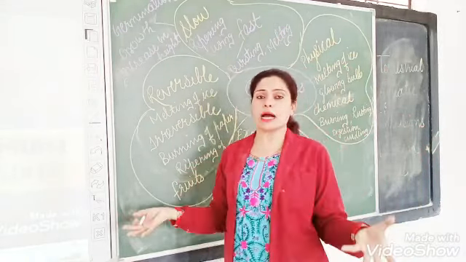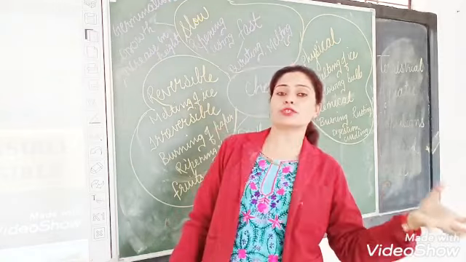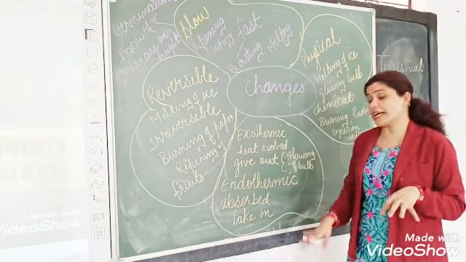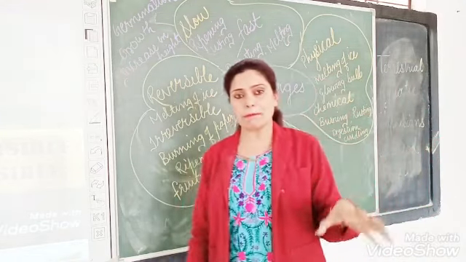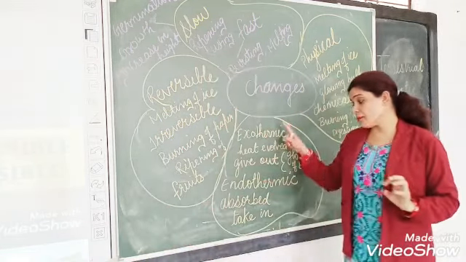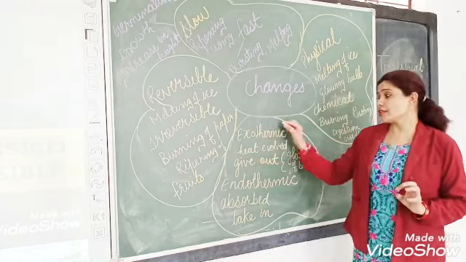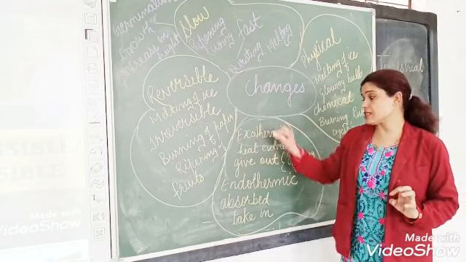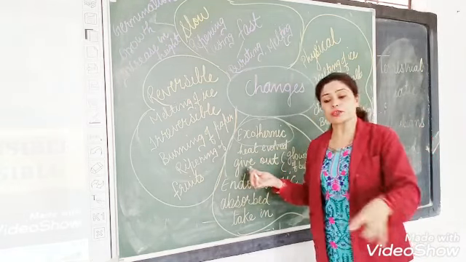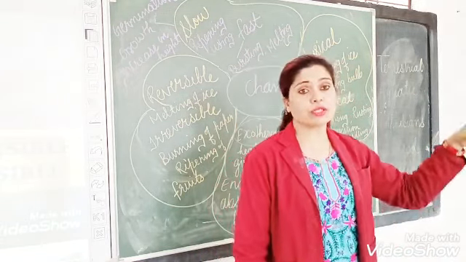We see lots of examples in our day-to-day life. Reversible and irreversible changes also have lots of common examples in our day-to-day life. But for exothermic and endothermic changes or reactions, there are some examples that we need to understand. Exothermic is a change in which heat is evolved, or which gives out or produces heat. That type of change is known as an exothermic change.